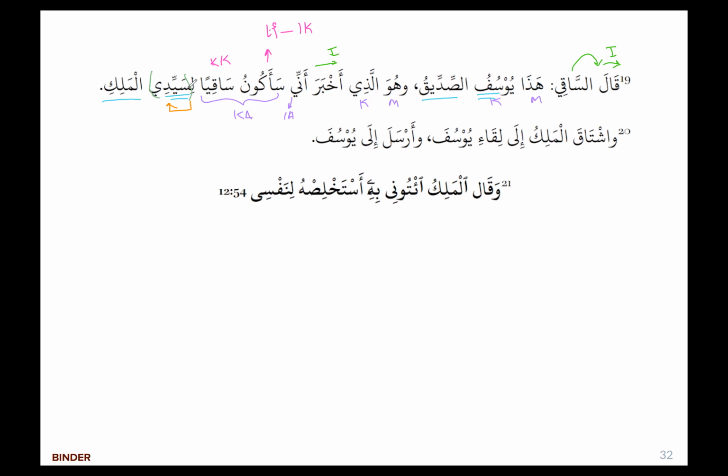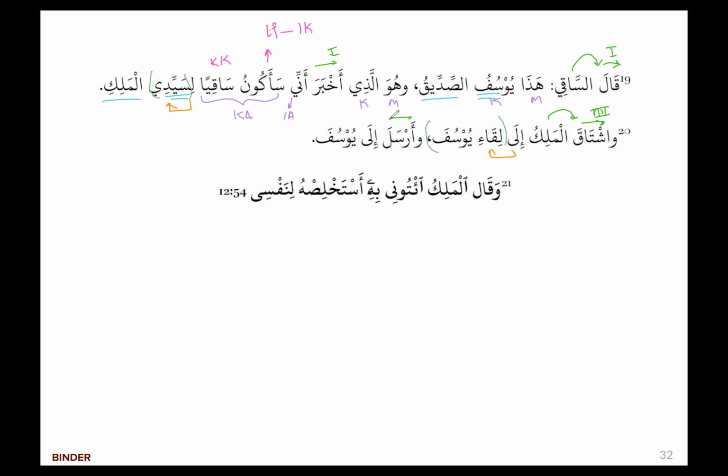واشتاق الملك إلى لقاء يوسف وأرسل إلى يوسف. So what happens? اشتاق, past tense, ماضي, form 8, right? He desired, the king sought out or desired Yusuf. If you want a more literal translation, the king longed to meet him, literally longed for him. إلى لقاء, so جار مجرور construct, and then لقاء Yusufa is an إضافة. Yusufa is in the jarr case, but it has a fatha because it is a mamnu min as-sarf. It's a foreign name.